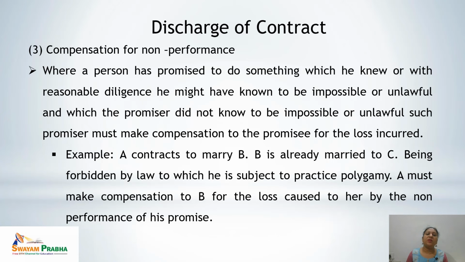Let's see the example. A contracts to marry B. B is already married to C. So, being forbidden by law, to which he is subject, to practice polygamy, A must make compensation to B for the loss caused to her by the non-performance of his promise.